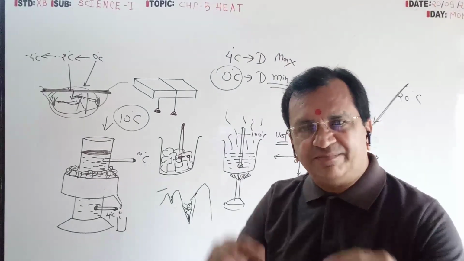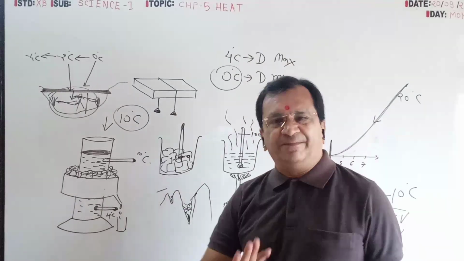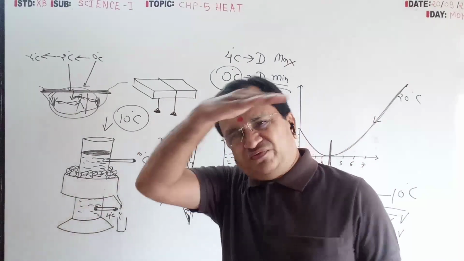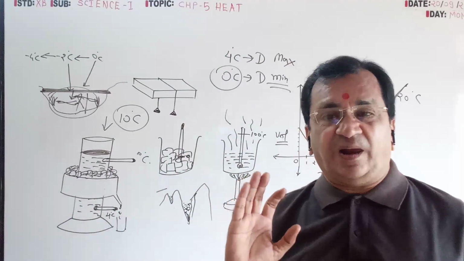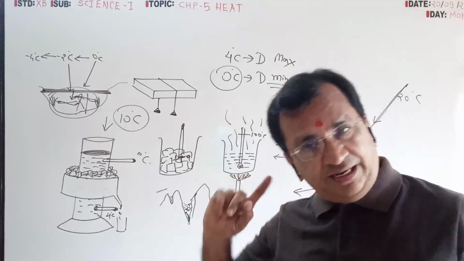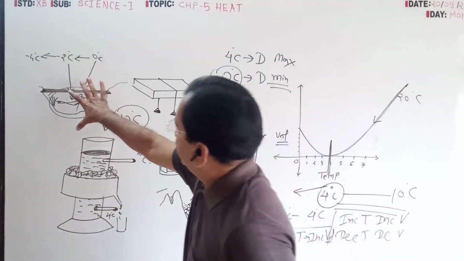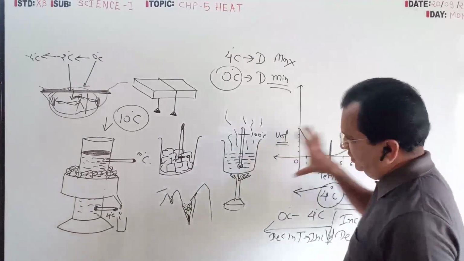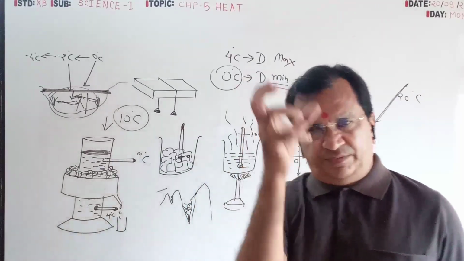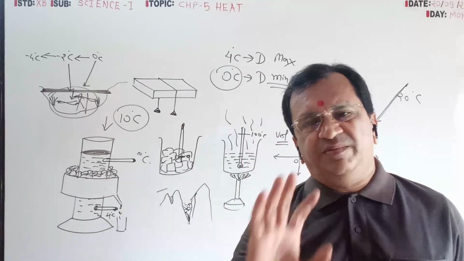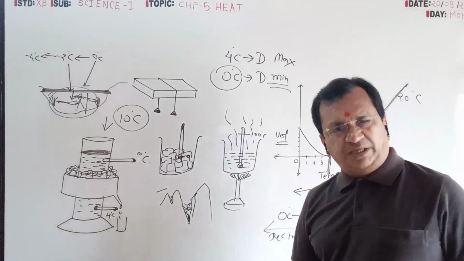And at that time you will find both the temperatures different: 4 degree temperature and 0 degree temperature. This 0 is because of this ice sheet, and this is because of heavy density, less volume, liquid water, 4 degree temperature. This is exactly the same as nature. This we have shown by one apparatus, the practical method of showing anomalous behavior of water by Hope's apparatus.